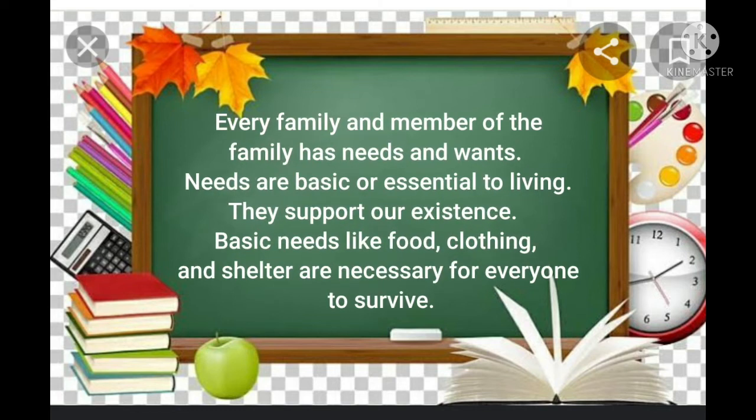Every family and member of the family has needs and wants. Needs are the basic or the essential to living. They support our existence. Basic needs like food, clothing, and shelter are necessary for everyone to survive.